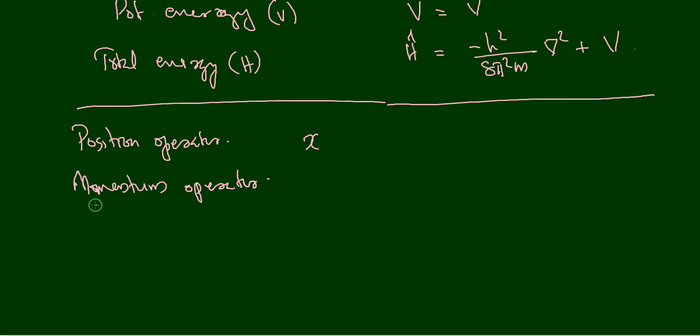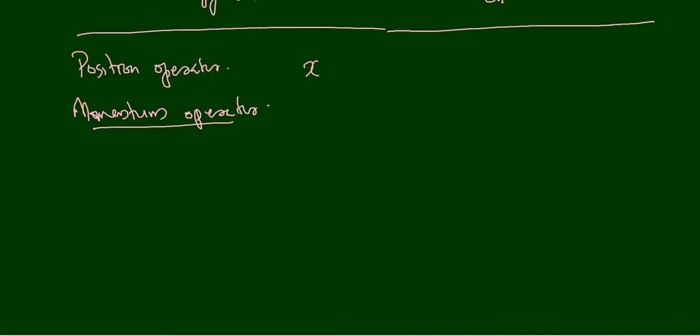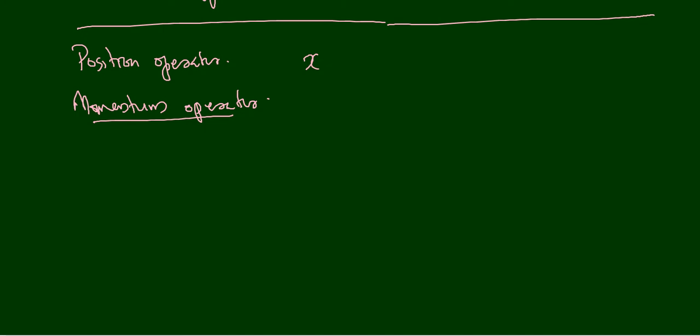Okay, we are going to set up the momentum operator. So how to set up the momentum operator? In order to set up the momentum operator, we are going to take an equation for an electron wave.